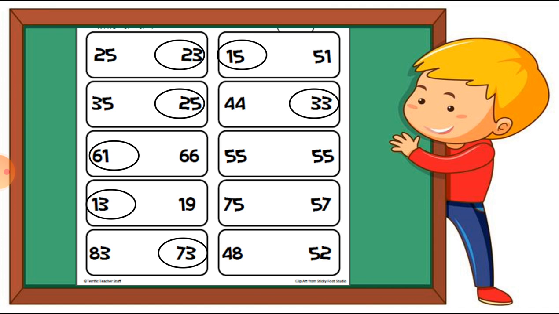Next one 75 and 57. So students, here between these two numbers, the smallest number is 57. So here I have to circle the 57 number. Hope you understood this. Now the last one, which is 48 and 52. So students, between these two numbers, the smallest number is 48. So I circle on 48 number. So hope this topic is understood to you and there is no doubt regarding this topic.